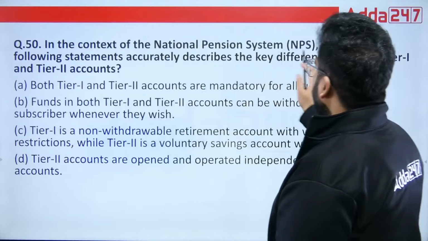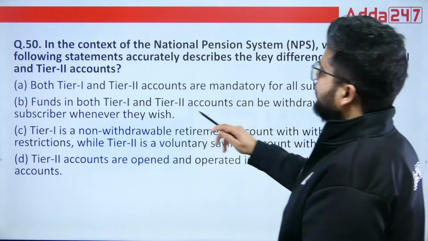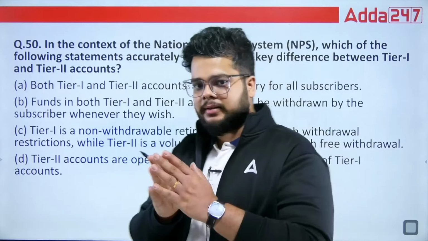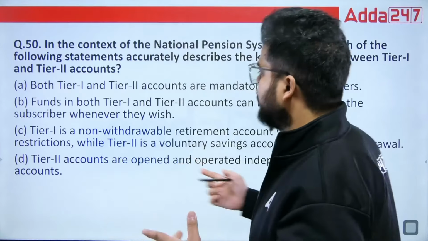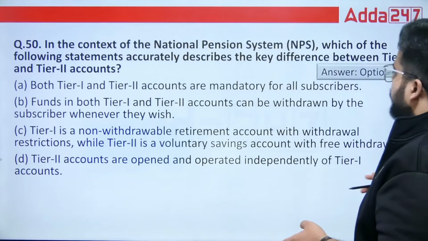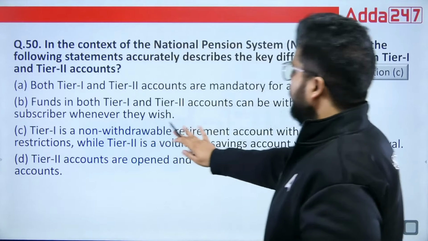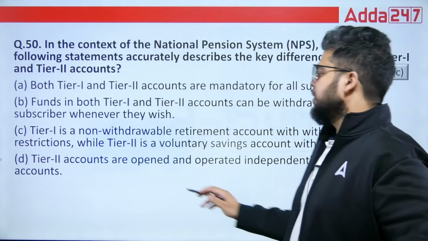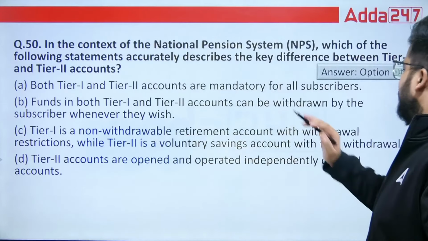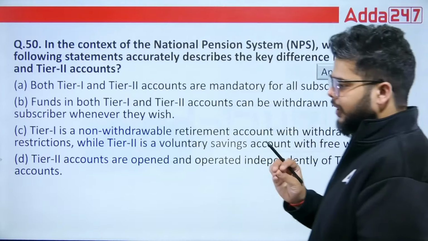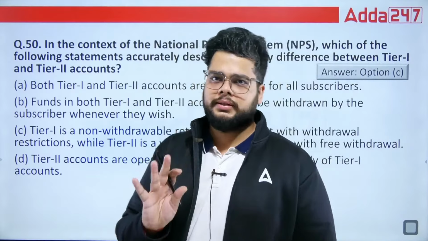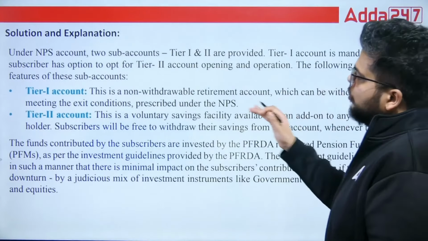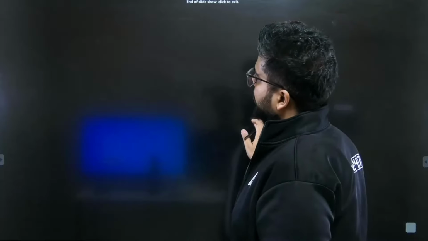In the context of NPS, National Pension Scheme, which of the following statements accurately describes the key difference between Tier 1 and Tier 2 accounts? So NPS Tier 1, Tier 2, everybody knows. What is the actual difference? The difference will be option C. Tier 1 is a non-withdrawable retirement account, that is, a retirement account with withdrawal restriction. Tier 2 is a voluntary savings account with free withdrawal. So Tier 1 restricted, Tier 2 no restrictions as such. Fine. So C is the right answer. Here you can see Tier 1, Tier 2. The explanation has also been provided.